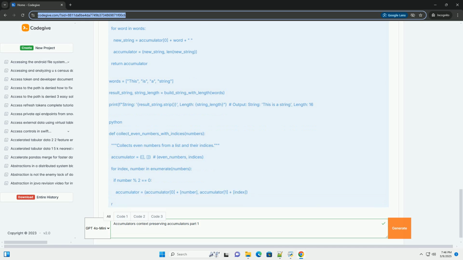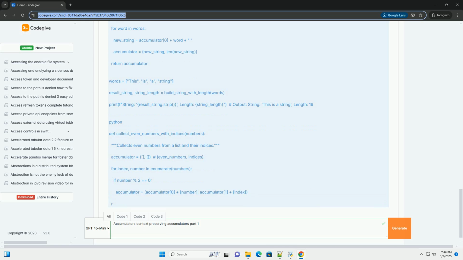Using named tuples or dictionaries for context preservation. Tuples work, but they can become less readable as the number of elements in the accumulator grows. Named tuples and dictionaries provide better clarity. Using named tuples or dictionaries makes the code more self-documenting. You can clearly see what each element of the accumulator represents. Note that named tuples are immutable, so we need to use _replace to create a new named tuple with the updated values. Dictionaries are mutable, so you can update them directly.